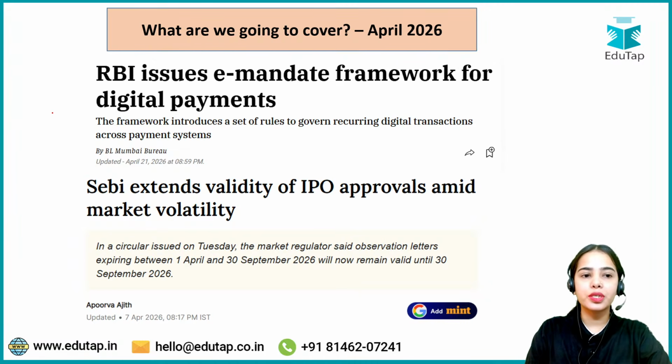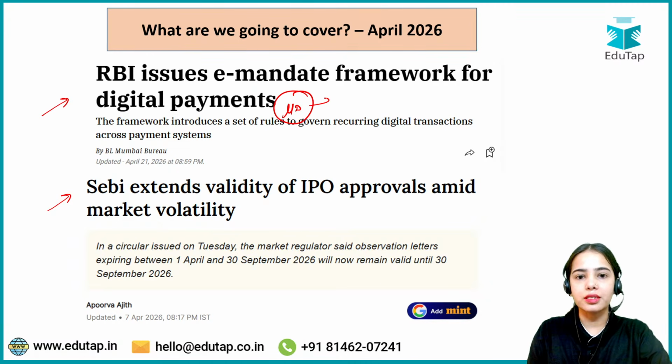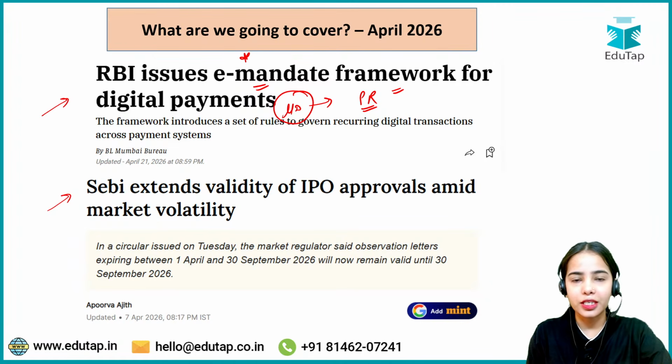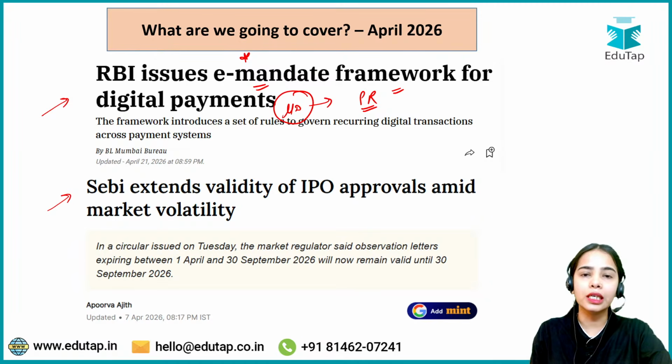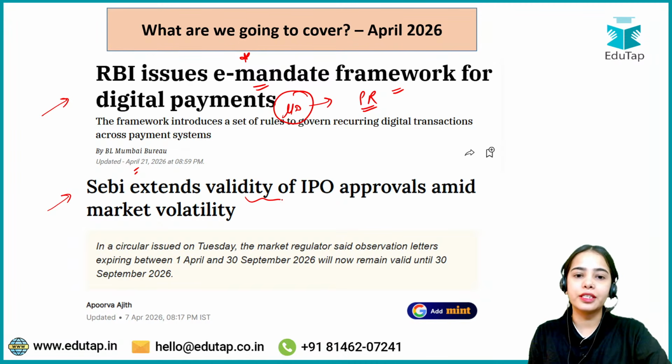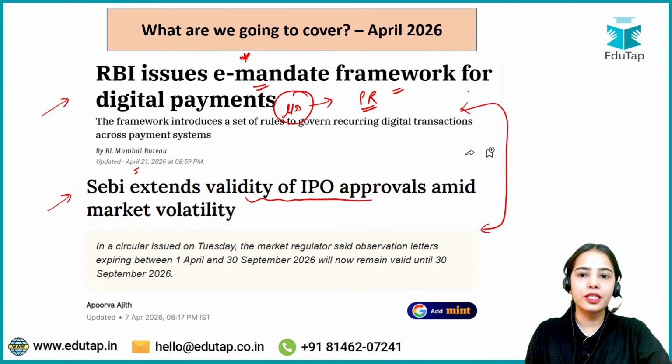So today we are going to discuss two very important news articles. The first one is regarding the important master action released by the Reserve Bank of India. In the press release also there is the mention of this master action, okay? That is the e-mandate framework. So we will discuss what this e-mandate framework is that has been released by the Reserve Bank of India recently only, that is on 21st April. Then we will also discuss the SEBI that has extended the validity of the IPO approvals and such. So both these news articles we are going to discuss in today's session.